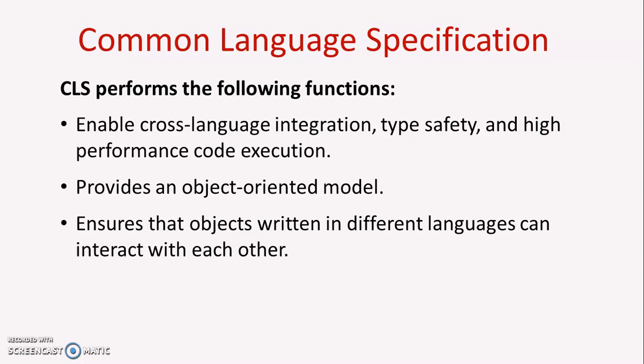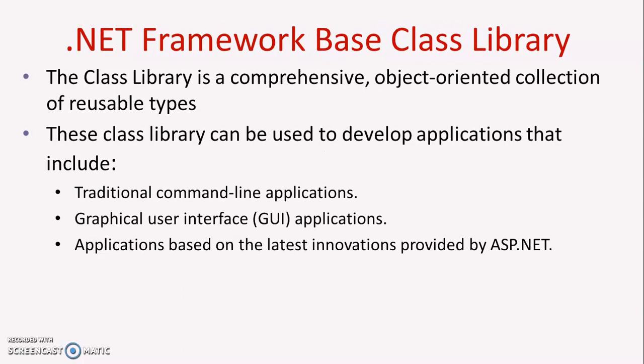So basically the main reason is to remove the gap of interoperability between specific languages; CLS performs the basic role of removing that gap. In the .NET base class library, every language contains a class library. You see there are header files, also in Java and other languages, they have their libraries.